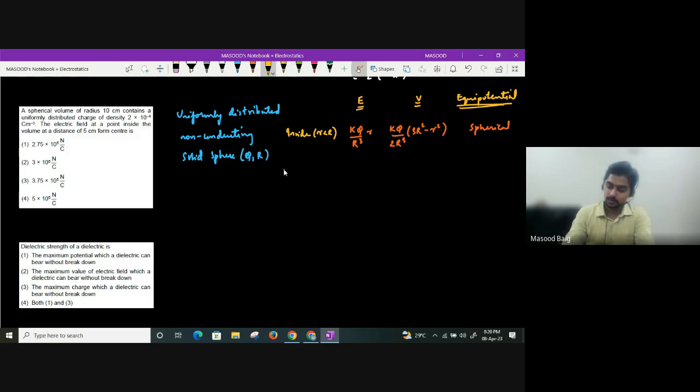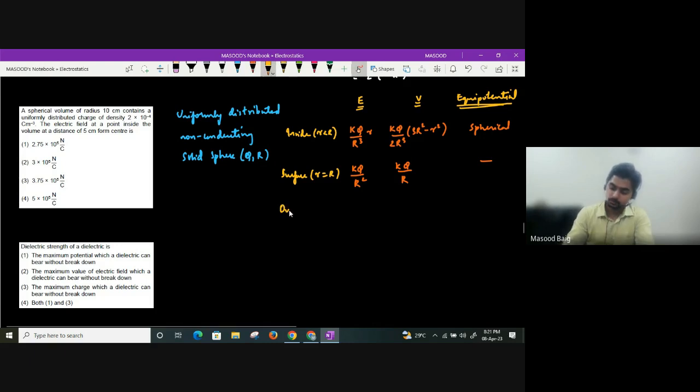In the same manner, I want to find on the surface. So on the surface, small r will be exactly equal to capital R. So here field will be kq divided by capital R square. Potential will be kq divided by R. At the surface, we are not going to define equipotential surfaces.